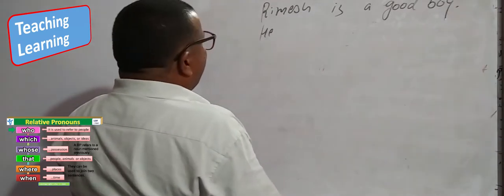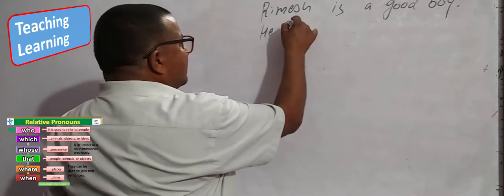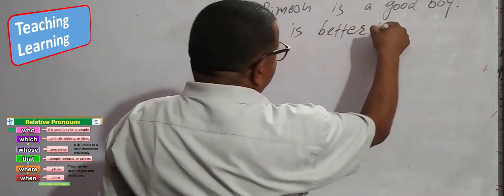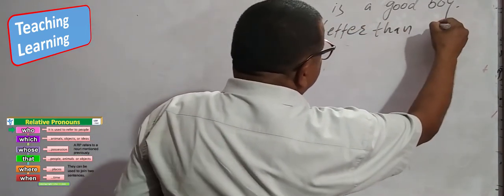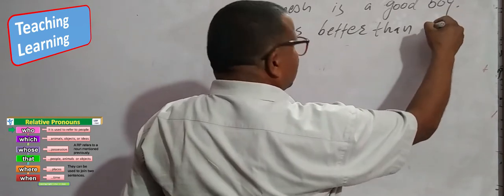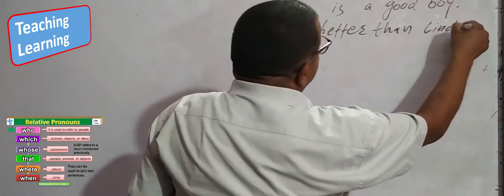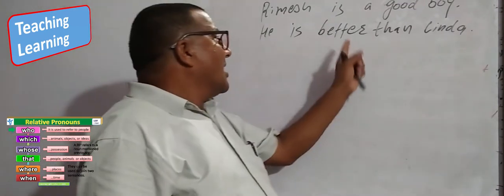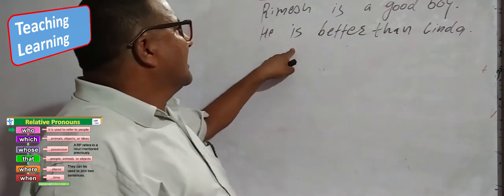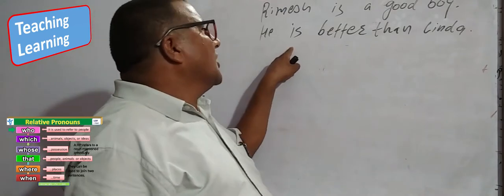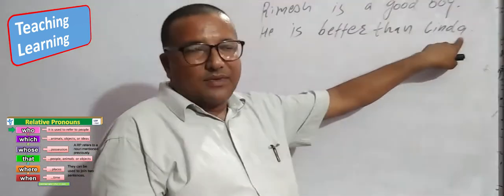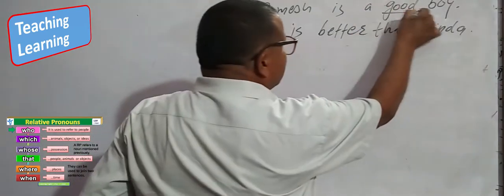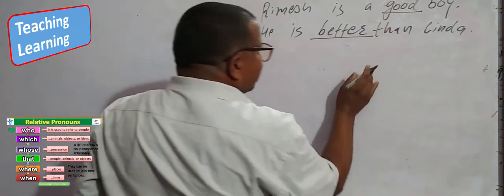He is better than Linda. He is better than Linda. Now, Ramesh has been compared with Linda. How is he? He is better. One is good. Better than.